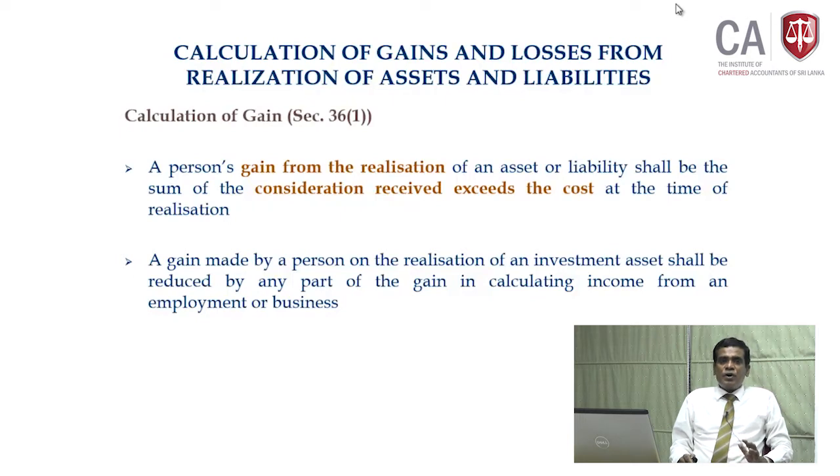In other words, don't bring the gain from the employment or business into the gain from investment asset, because the rate is different. The gain from realization of investment asset should be taxed at 10%, whereas the business gain is taxed at 28%. You have to separate it.